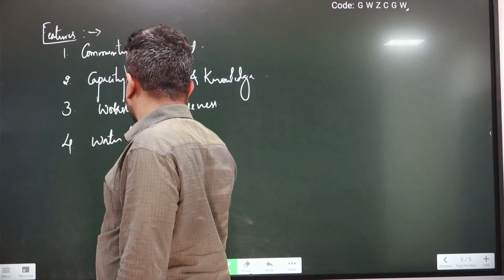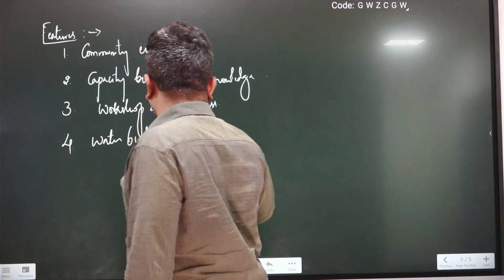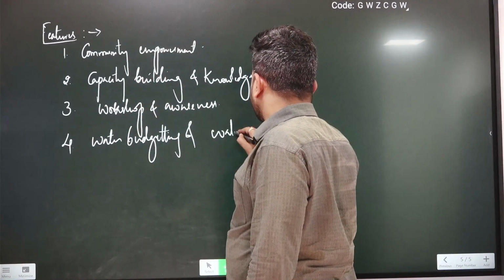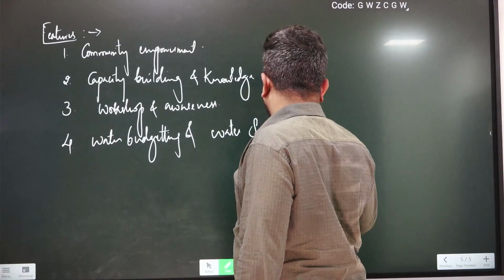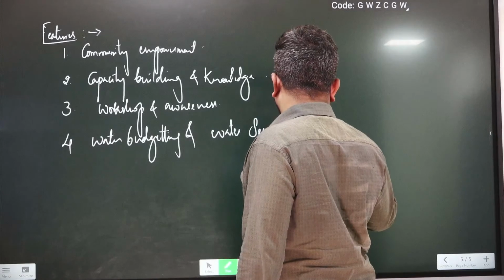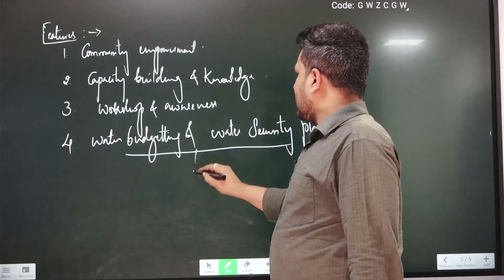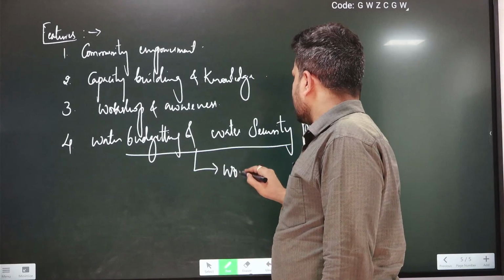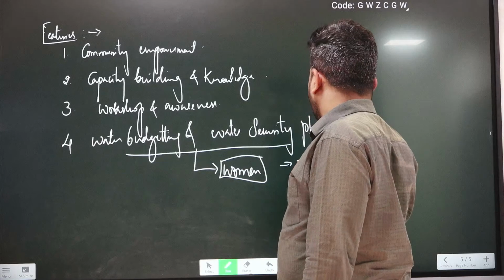This is very important. Water budgeting and water security planning. So under this scheme, it has been made mandatory that women will be associated with respect to water budgeting and water security plan.